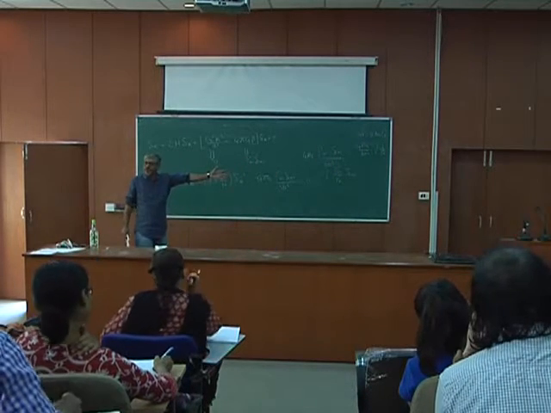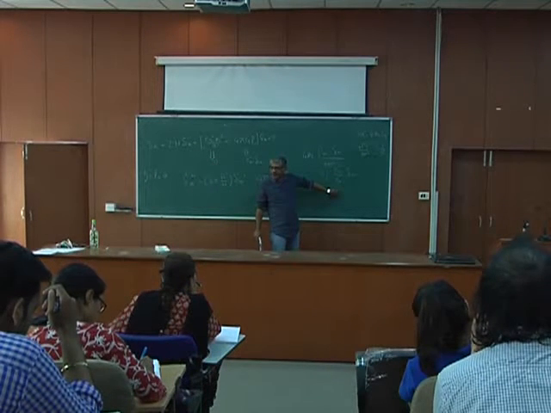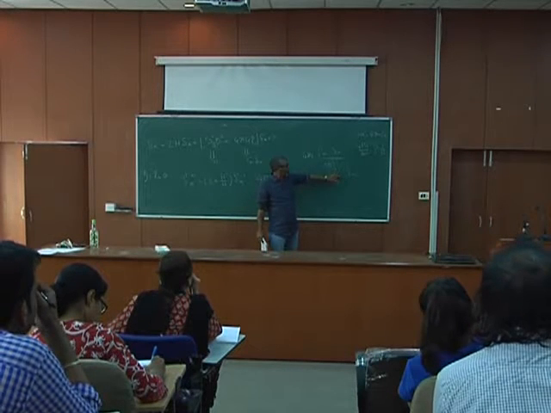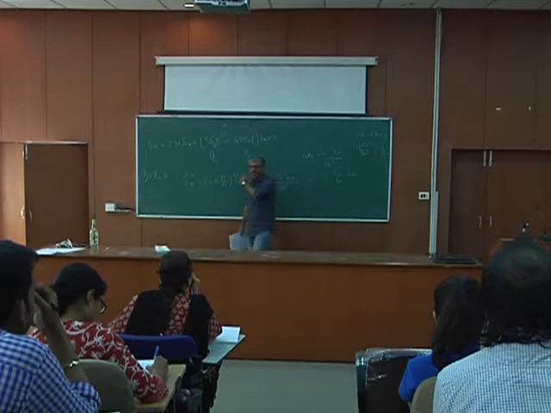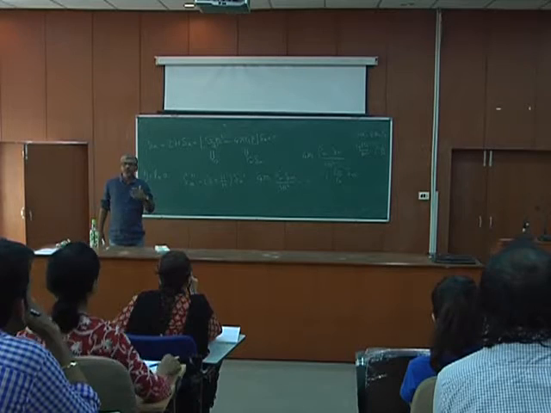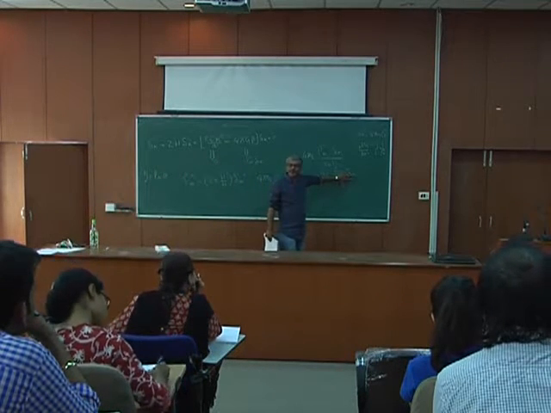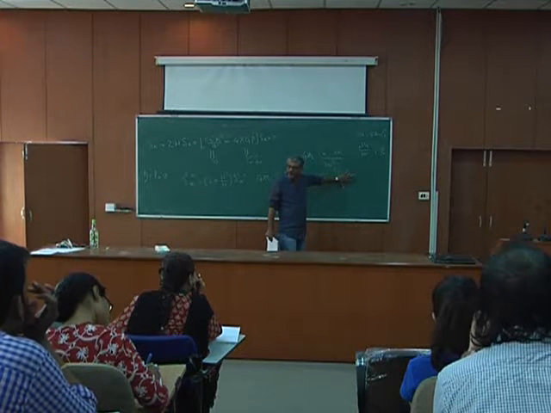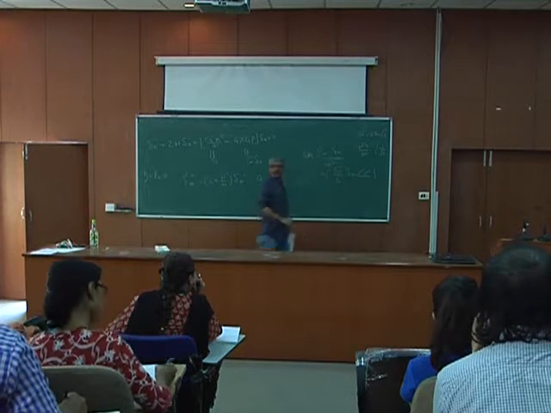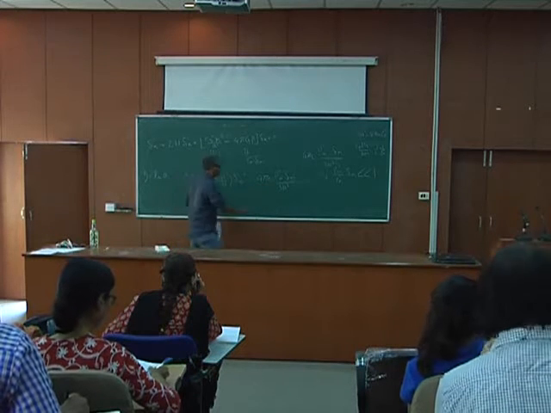Now you see that this term is very small, because in the radiation dominated universe, rho m by rho r is very small, because rho r is actually dominating, the contribution of rho m is very small. And not only that, delta m is also very small. I am doing a linearized approximation, so the density contrast delta m is very, very much smaller than 1. So this term is actually very small, extremely small.